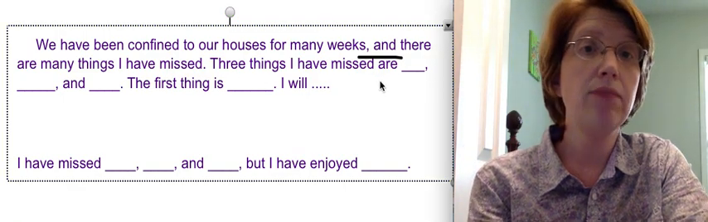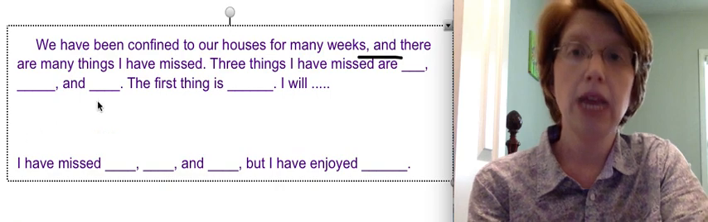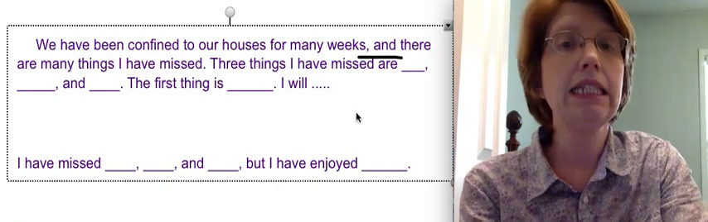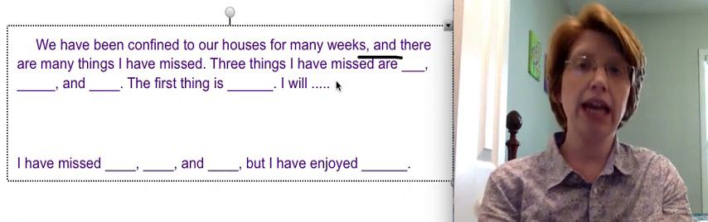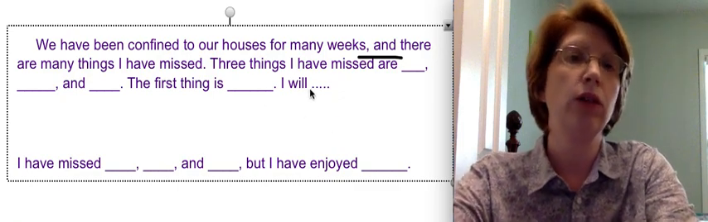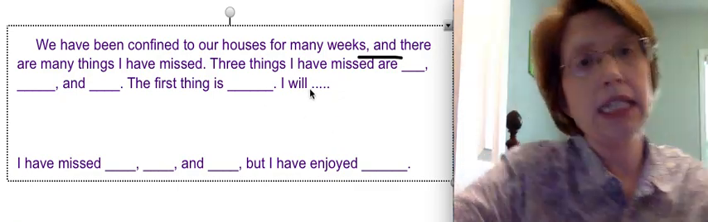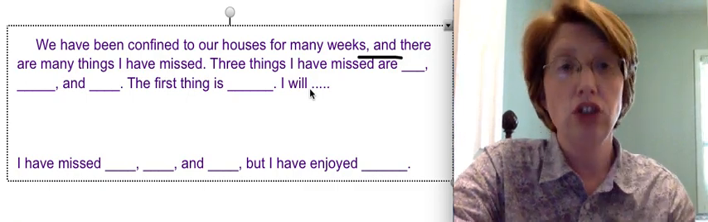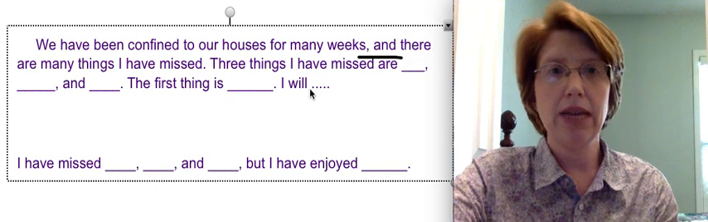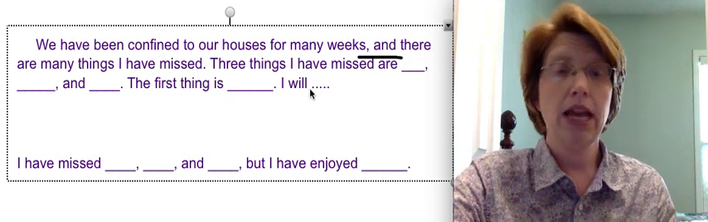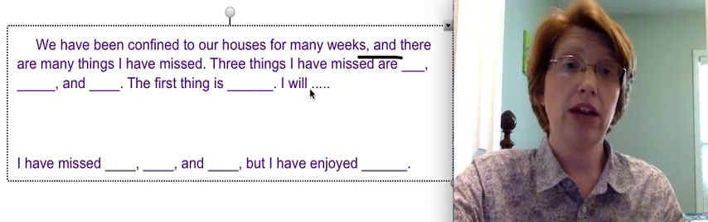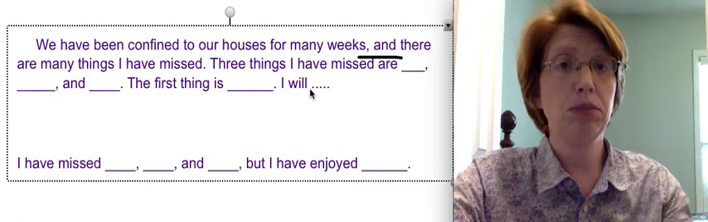Three things I have missed are blank, blank, and blank. The first thing is blank. And then tell me about that thing, okay? Either why you missed it or what you're going to do. That's why I started with I will. Your supporting sentence can be to tell me what you would like to do when you're done. So let's say if it's a restaurant, the first thing I missed is going to Olive Garden. Then your supporting sentence can tell me maybe what you would like to get there. The first thing I would order is blank, okay?